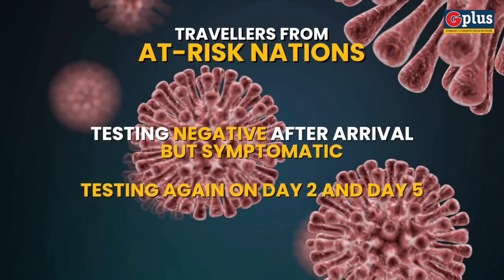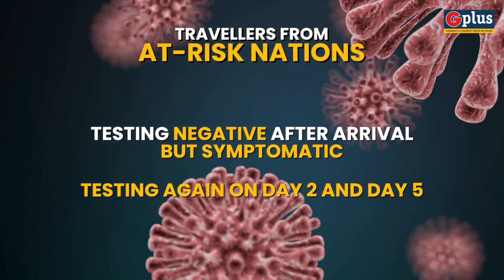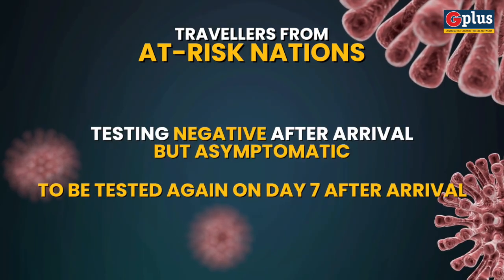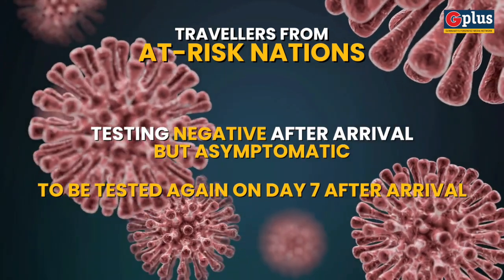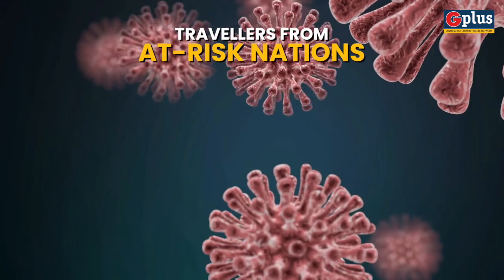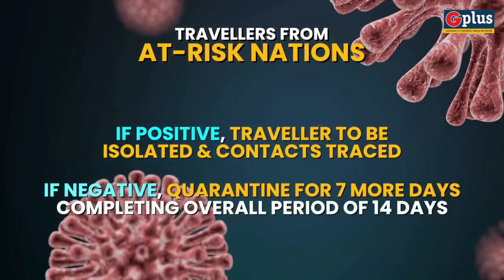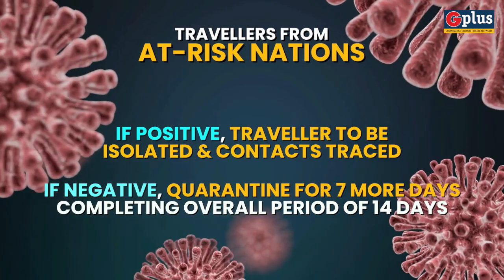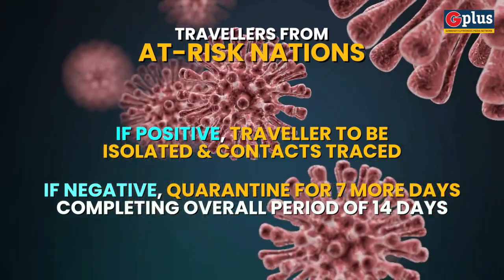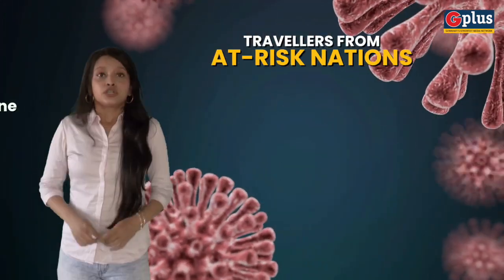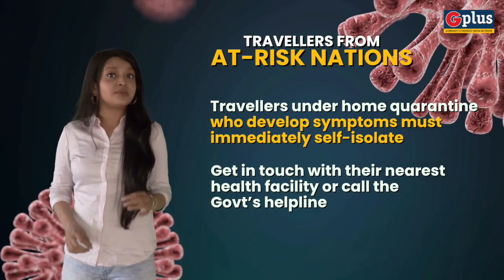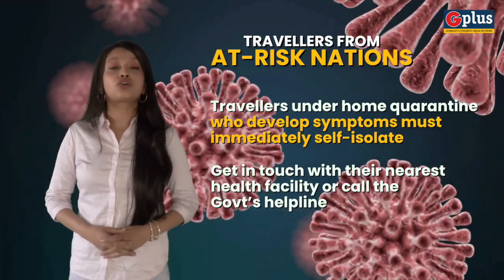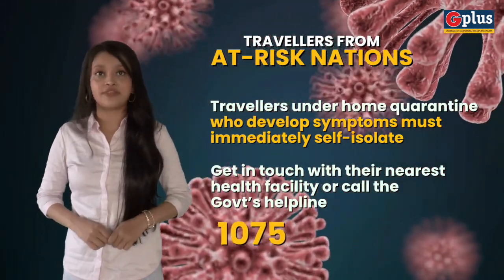Those negative but symptomatic will be contacted by district surveillance units on day 2 and day 5 and tested. Those negative and asymptomatic after arrival will be tested after 7 days of home isolation. If you tested negative and are asymptomatic after arrival and you again test negative after 7 days, you will still need to quarantine at home for 7 more days, taking the total quarantine period to 14 days. Travelers under home quarantine who develop symptoms must immediately self-isolate and get in touch with their nearest health facility or call the government's helpline, which is 1075.